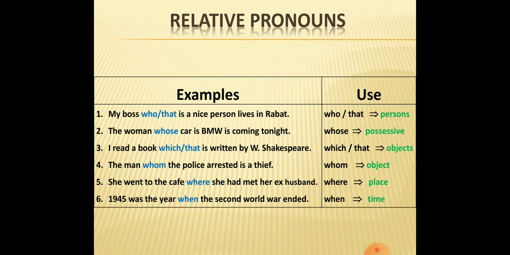Then in the third one, we have: I read a book which is written by William Shakespeare. Here we use which to replace the book.